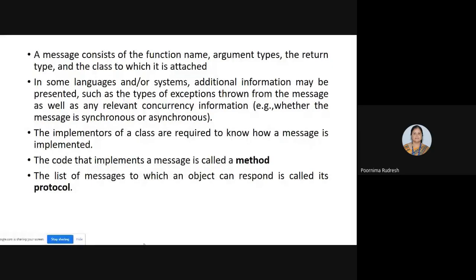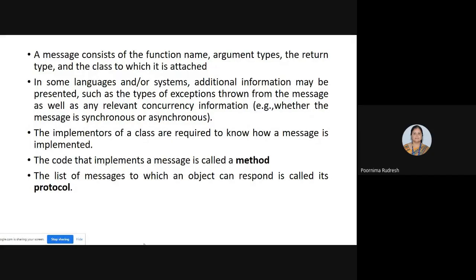And the list of messages to which an object responds is called its protocol. Suppose let us consider a message, setting the alarm clock. That is the message. So when that message is sent, how the object responds to that message is called its protocol. Now understood what the protocol is? The list of messages to which the object can respond is called its protocol.